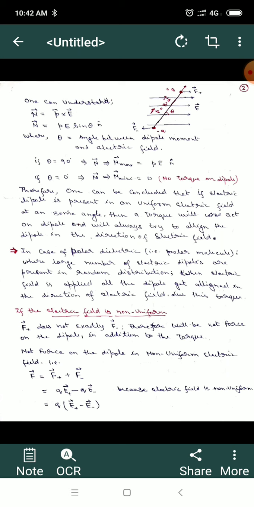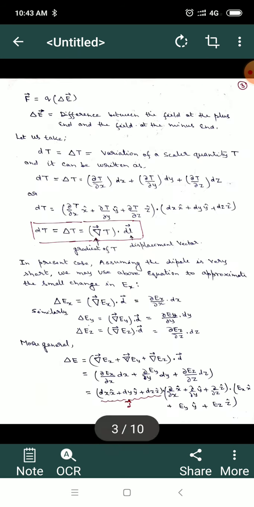That means the force on the positive charge is not equal to the force on the negative charge. So I have written here qE plus vector minus qE minus vector. Because the electric field is non-uniform, we can write F as q times the bracket E plus vector minus E minus vector, that is, q times the variation of the electric field, delta E.